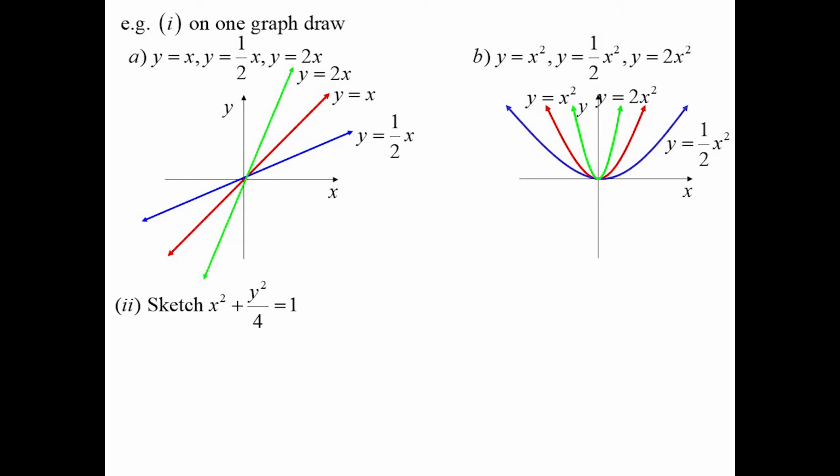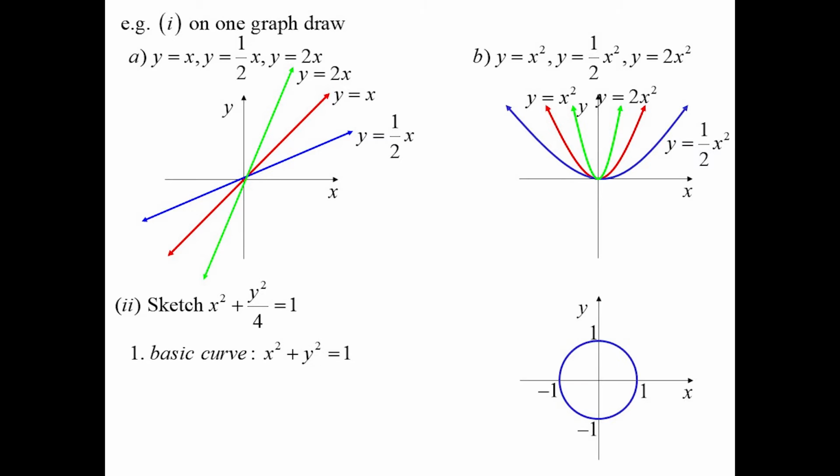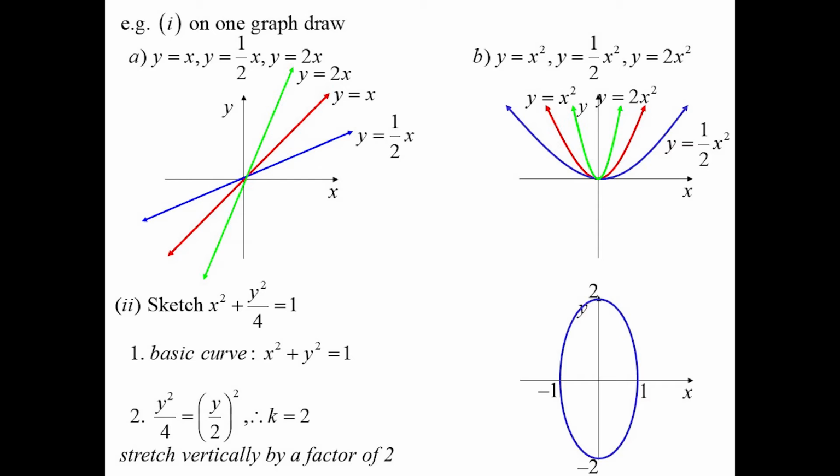So now we can have a little bit of fun. x squared plus y squared on 4 is equal to 1. So we must have started with our basic circle. But what have we done to it? x squared, we've left it alone. So nothing's happening horizontally. Vertically, something is happening. If I group it with the y, so I can see more obviously what's happening, then I would have y on 2, all squared. So the dilation factor is 2.